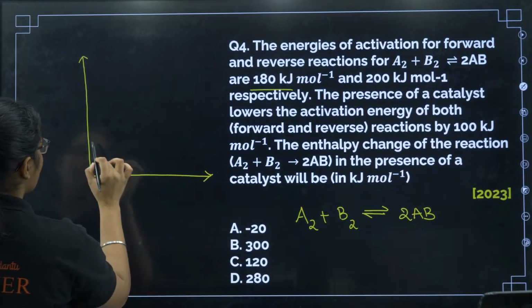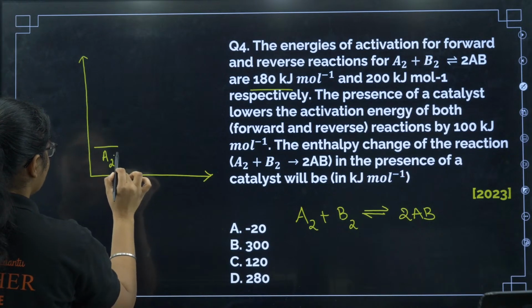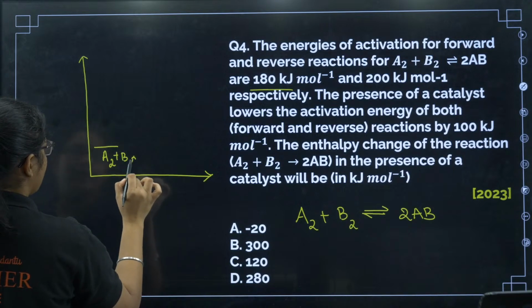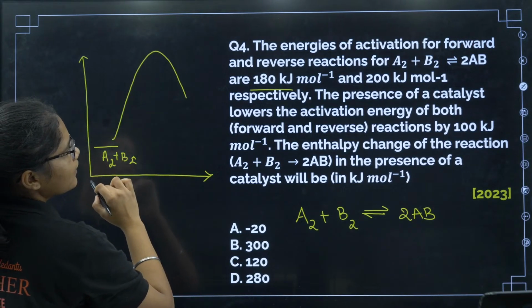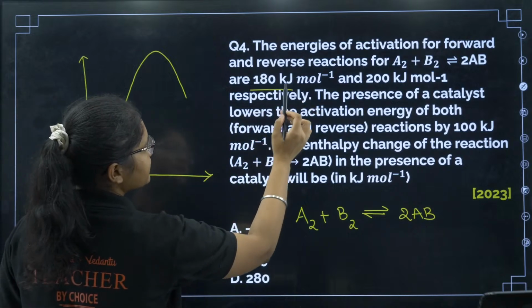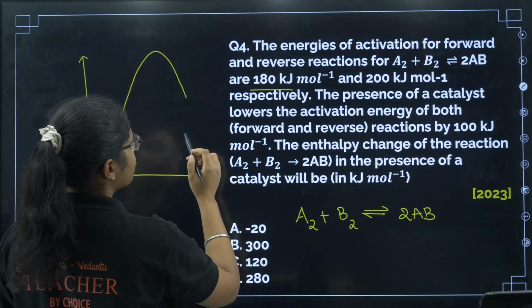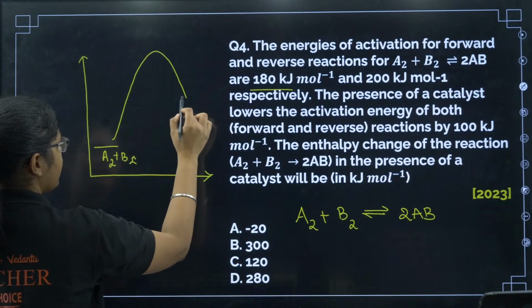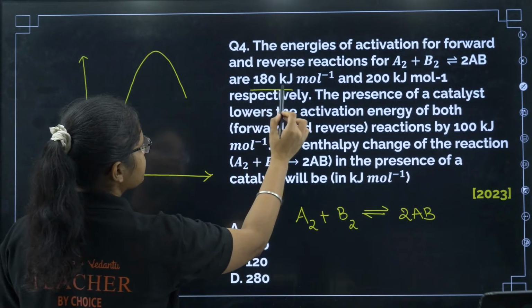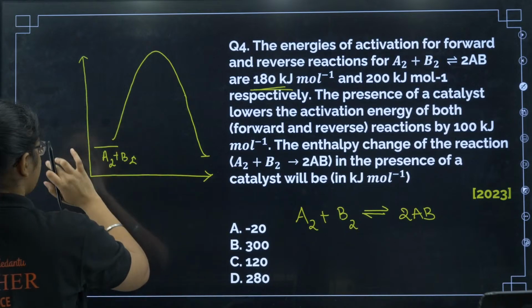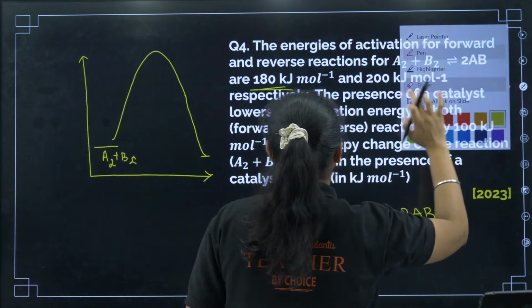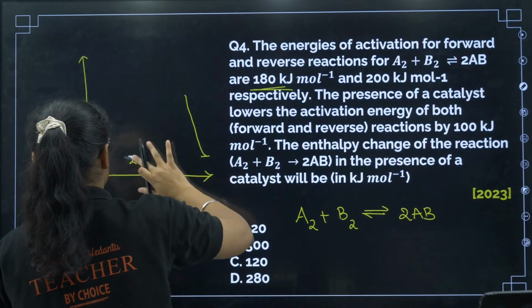So we have here A2 plus B2, and then we have forward reaction and backward reaction. For forward reaction it is 180 and for backward reaction it is 200. So I have to draw like this.